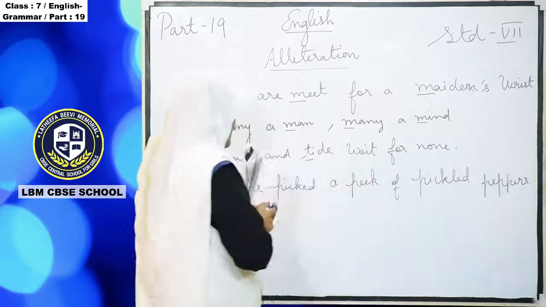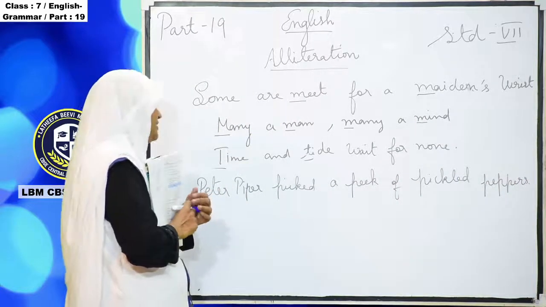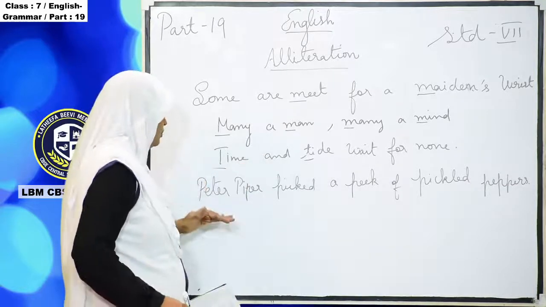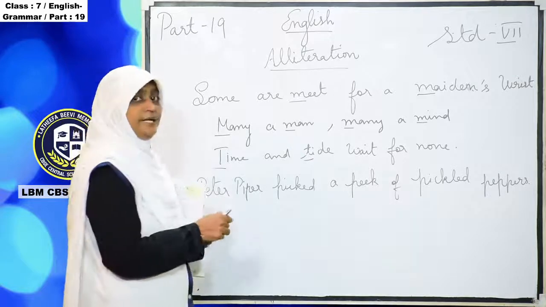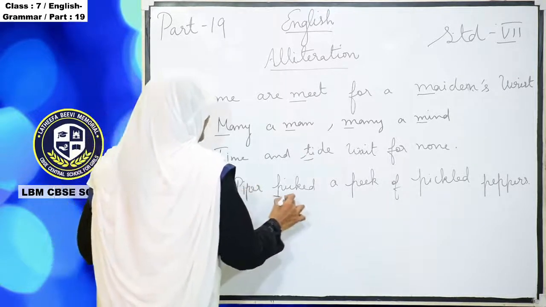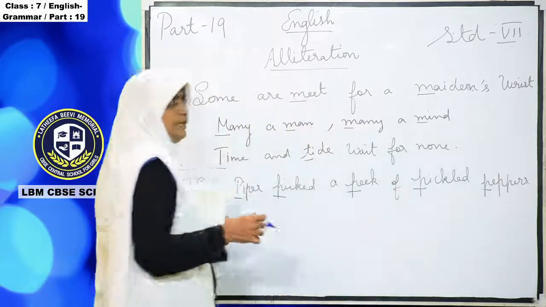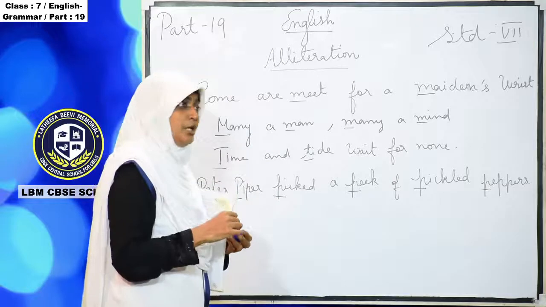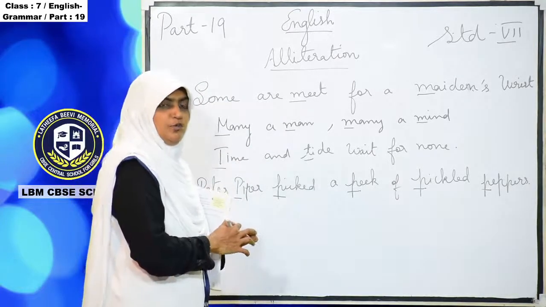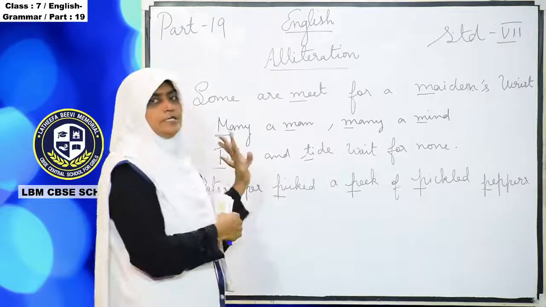So in the second sentence, time and tide wait for none, the repetition of T sound is coming, T, T. And next one, the repetition of P sound is coming: Peter Piper picked a peck, pickled pepper. The same P sound is coming. So when the repetition of the same sound comes, we call it alliteration, and it is mostly consonant sound only.